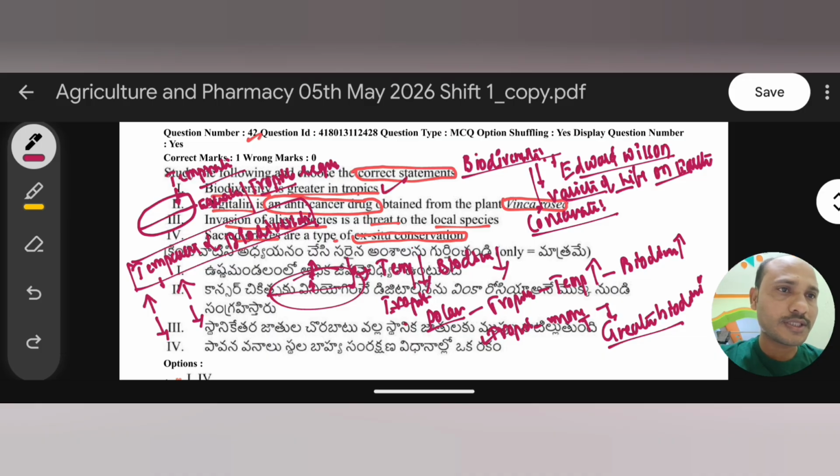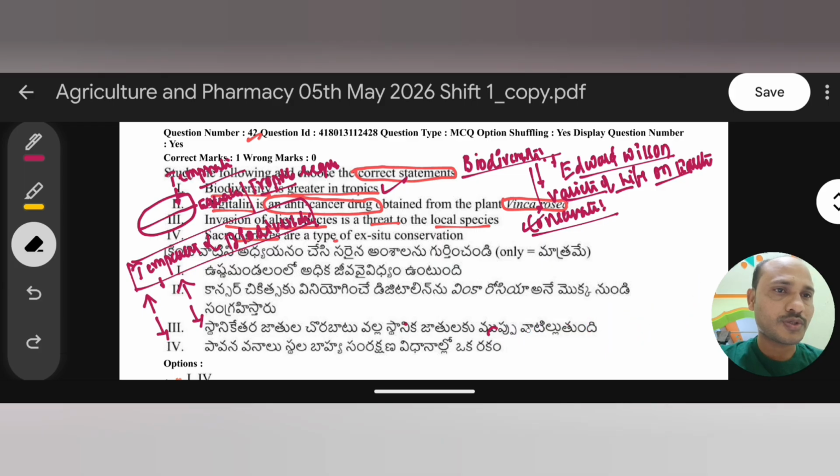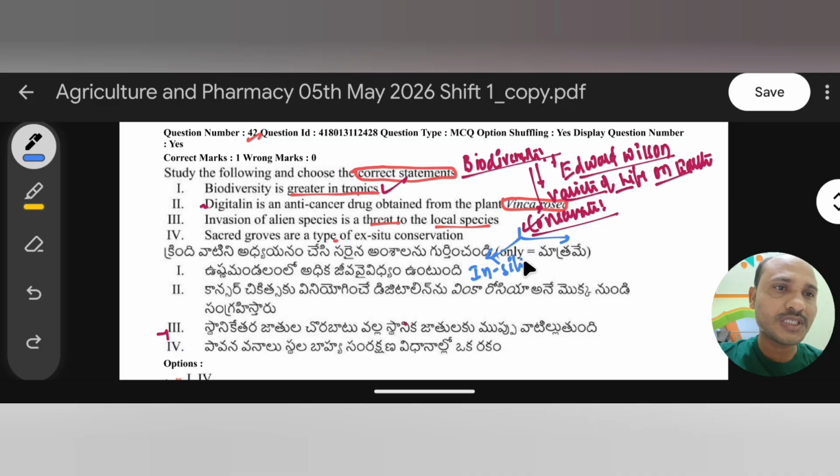Now let's start the discussion on conservation of biodiversity. Very important here. How do we conserve this biodiversity? For conservation of biodiversity, we use two important methods. Here we use two important conservation methods. One is the in situ method, meaning on site, in their natural habitat. And one more is the ex situ method, meaning off site.